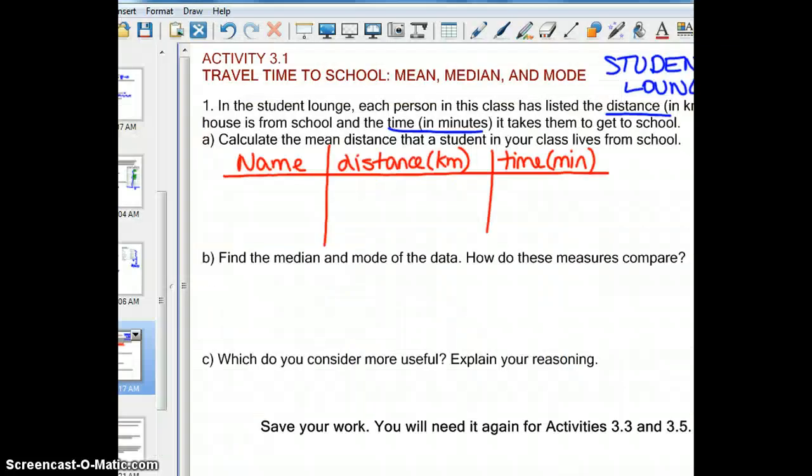It's easiest to organize your information in a chart like this. You can have their name, the distance, and the time, and then go ahead and on your own calculate the mean, median, mode, and then we'll talk about which is the most useful. Make sure you save your work because we're going to need it again throughout the unit.